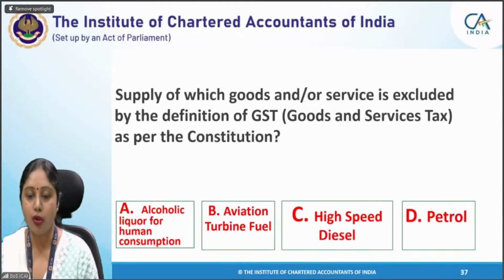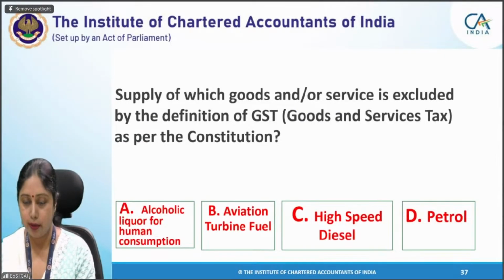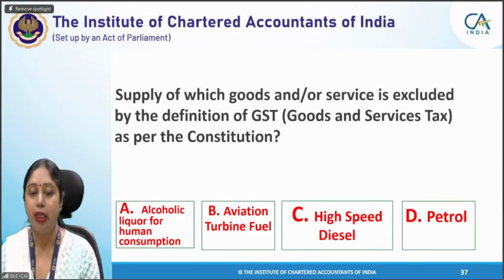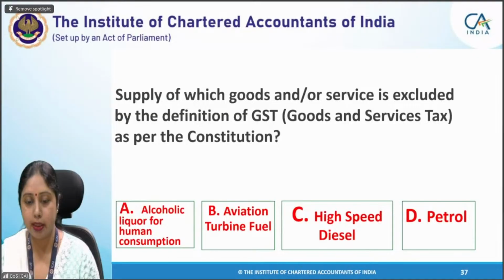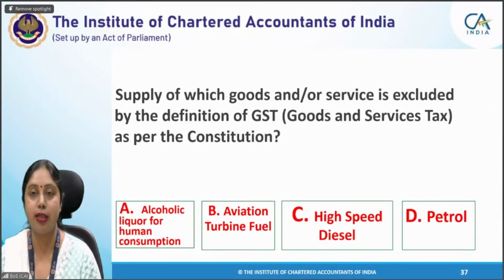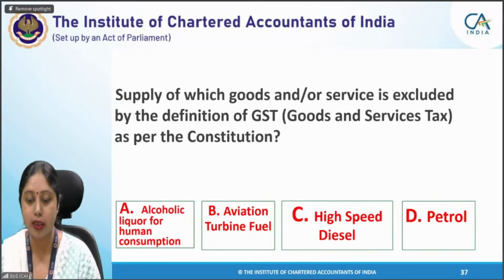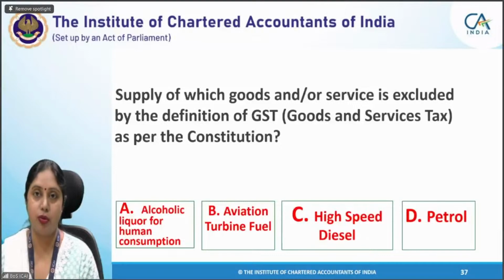Supply of which goods and or service, it's actually goods only, is excluded by the definition of goods and services tax? Definition of goods and services tax as per the constitution. So constitution has a definition of goods and services tax. Which of these following items is excluded by the definition of goods and services tax? So read the question carefully.